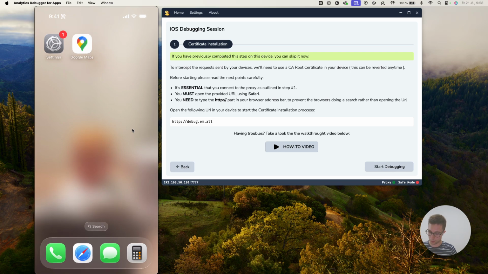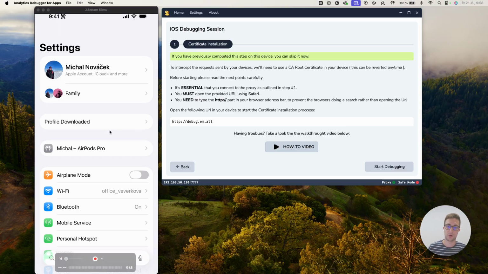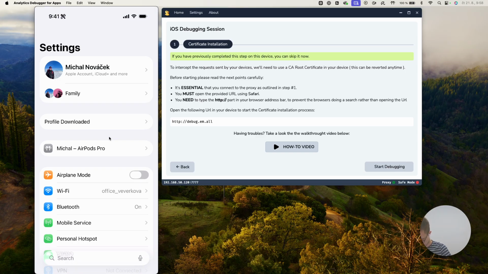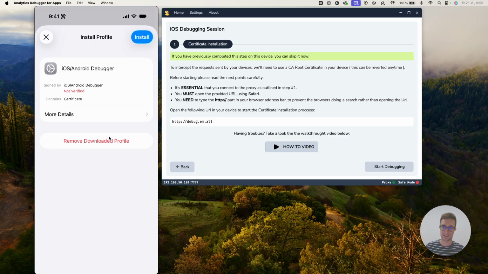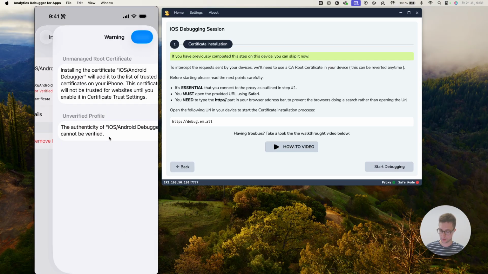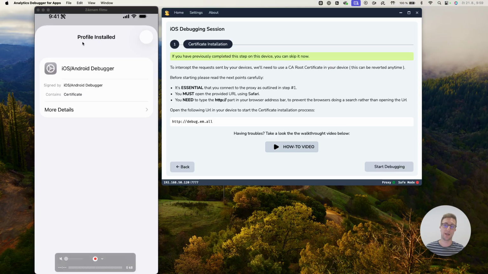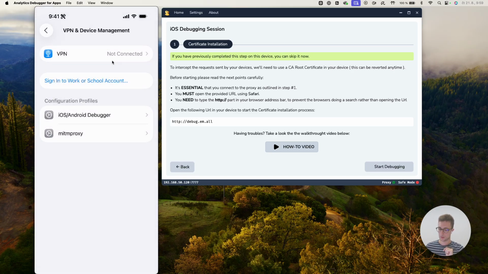Then I will go to Settings, and as you can see, my profile has been downloaded. I'm going to open this tab and install the profile: install, enter the passcode, install one more time, install, and the profile is being installed right now. This is the first step, where I download the profile to my device.